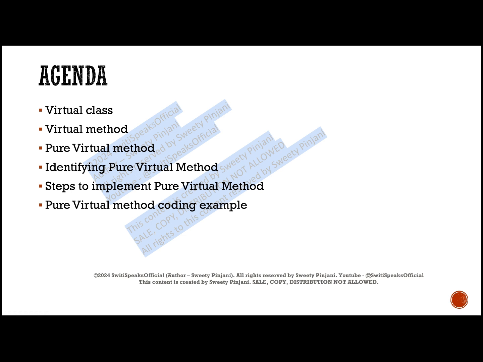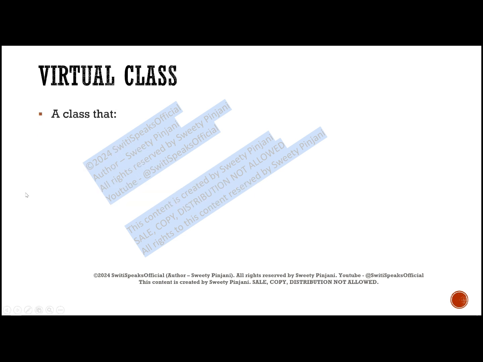First in our agenda is virtual class, or we call it an abstract class. What is it? It is a class which can be extended. Can be extended means you can create a child class by extending this virtual class. It cannot be instantiated. You cannot create an instance of this class. You can create the class handle, but you cannot create an instance by calling new. New is a constructor. You cannot call the constructor because it's a virtual class.